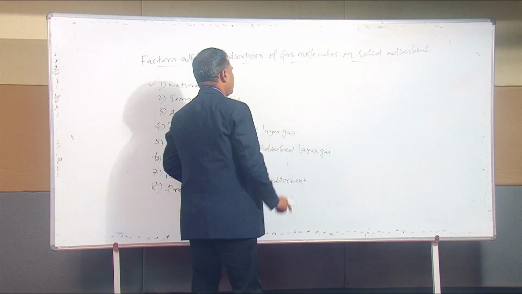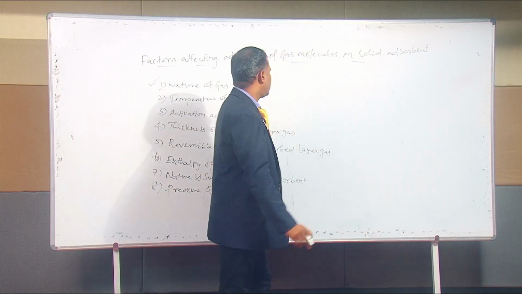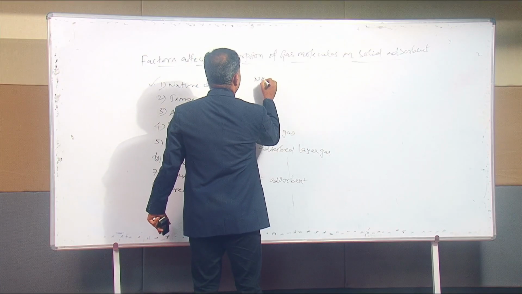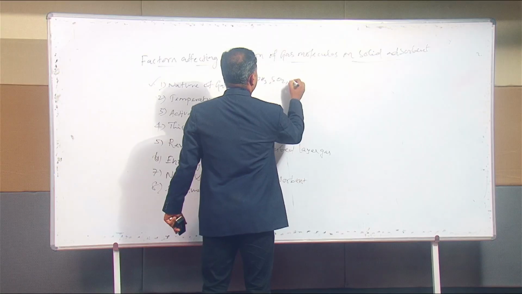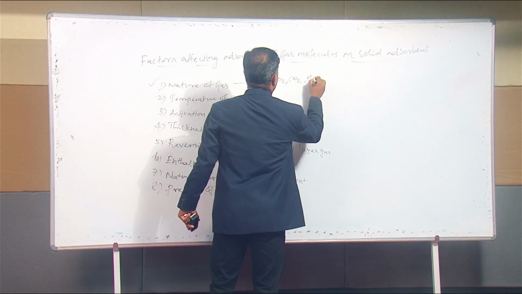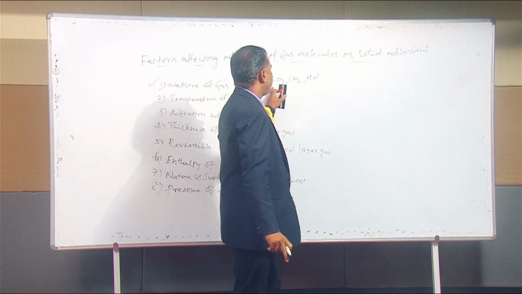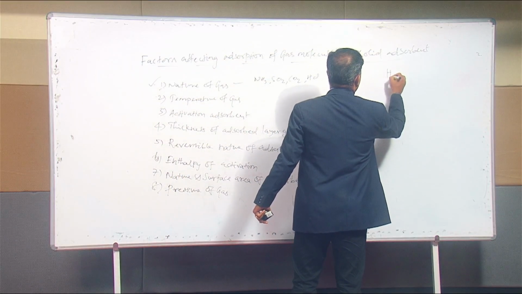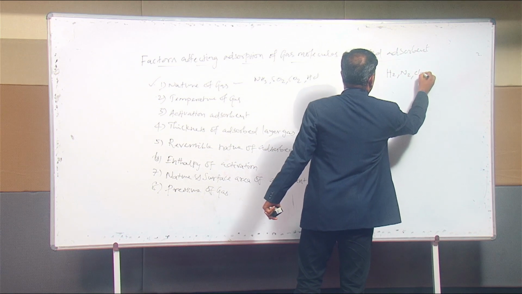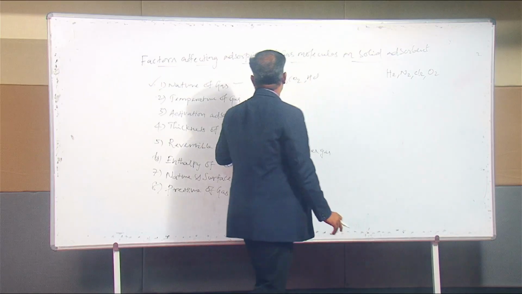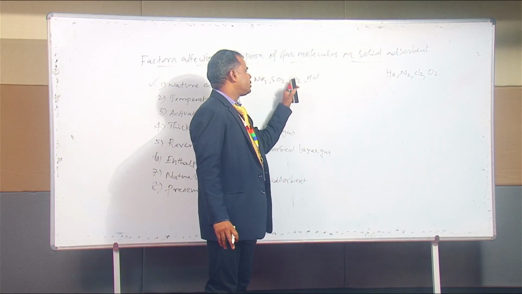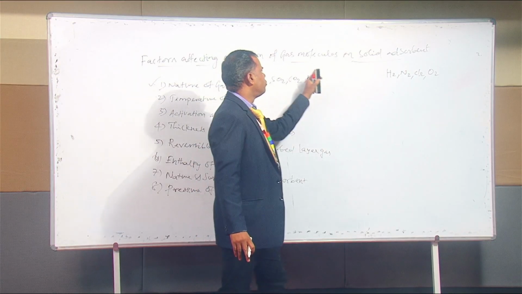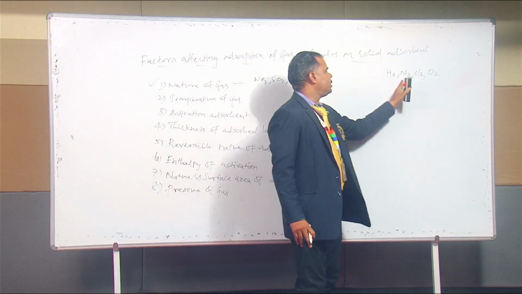We know that readily soluble and liquefiable gases such as ammonia, sulfur dioxide, carbon dioxide, hydrochloric acid are adsorbed much more than the permanent gases. The permanent gases are like H2, N2, Cl2, O2. So ammonia, sulfur dioxide, carbon dioxide, hydrochloric acid will be adsorbed more on the solid adsorbent than these permanent gases.